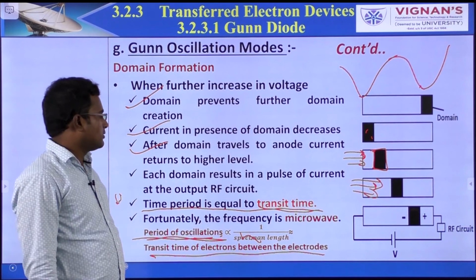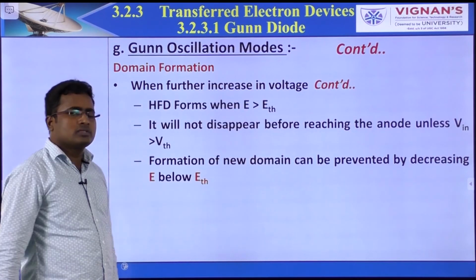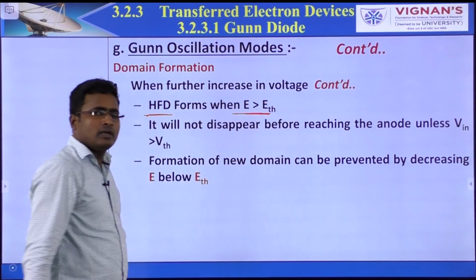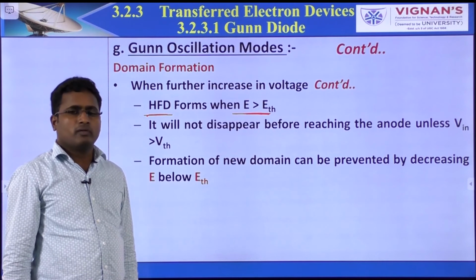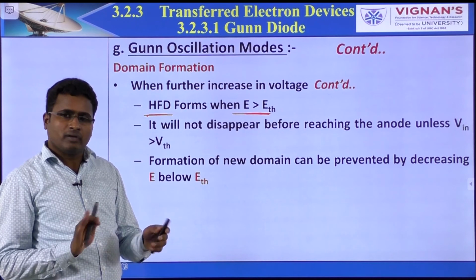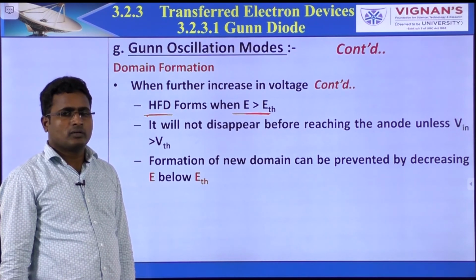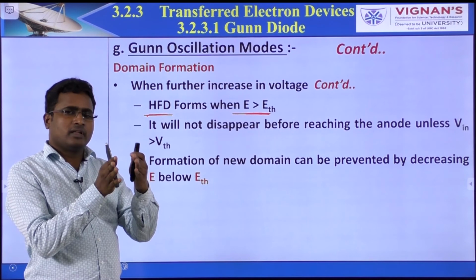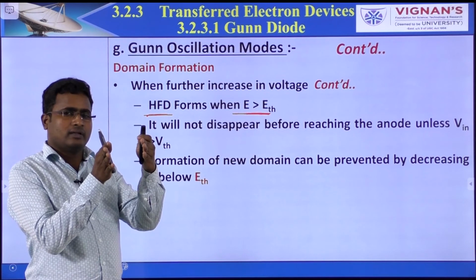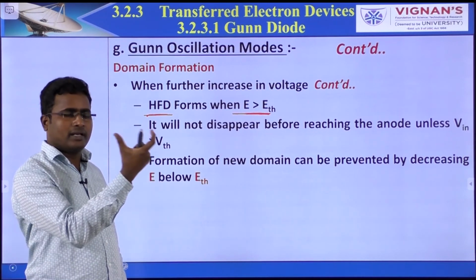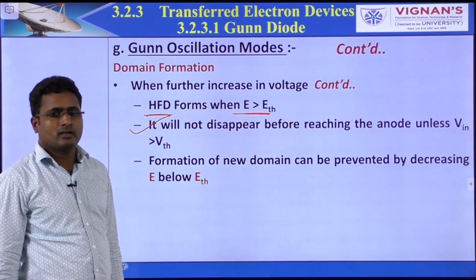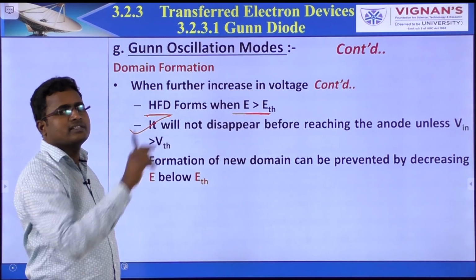In conclusion, a high-field domain forms when the supply voltage is high, that is, when the electric field is more than the threshold value. Before that it will not form, because the electric field is very small. Once it forms, it will not disappear until it reaches the anode.